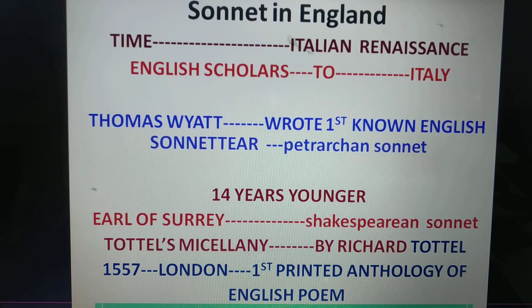After that, the Earl of Surrey. He was 14 years younger than Thomas Wyatt. He was a student and friend of Thomas Wyatt. He introduced another type of sonnet which we now know as the Shakespearean sonnet. He was the inventor of this. Shakespeare popularized it later. The sonnets of Thomas Wyatt and the Earl of Surrey are published in a miscellany along with other poems. Tottel's Miscellany was edited by Richard Tottel in 1557 in London, and it is called the first printed anthology of English poems.